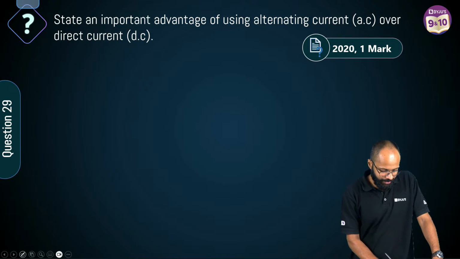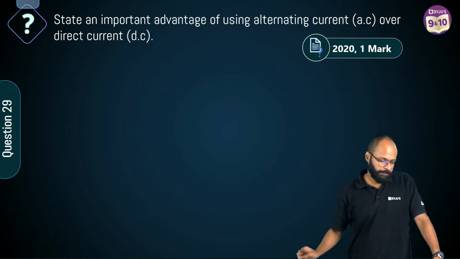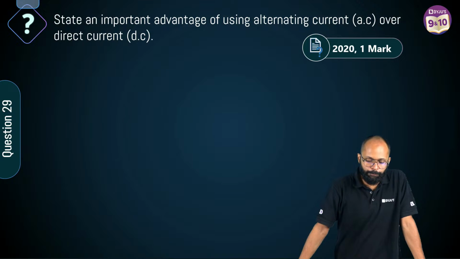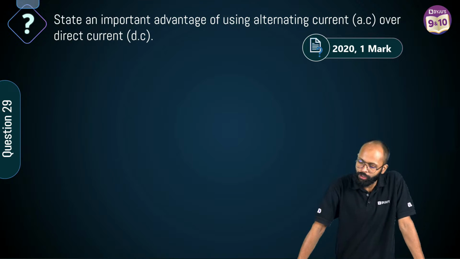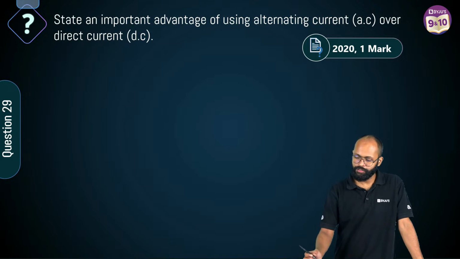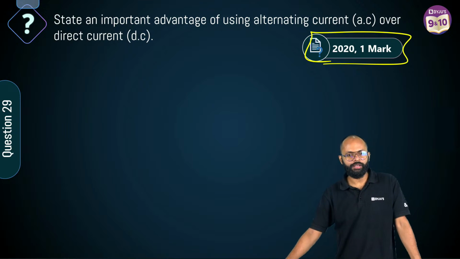Clear? Come on. Second last question. State an important advantage of using alternating current over direct current. 2020 1 marker question.